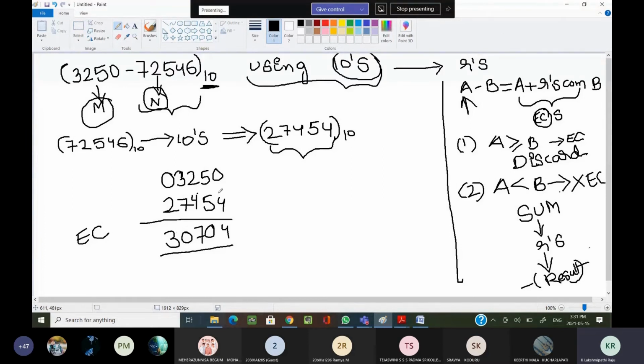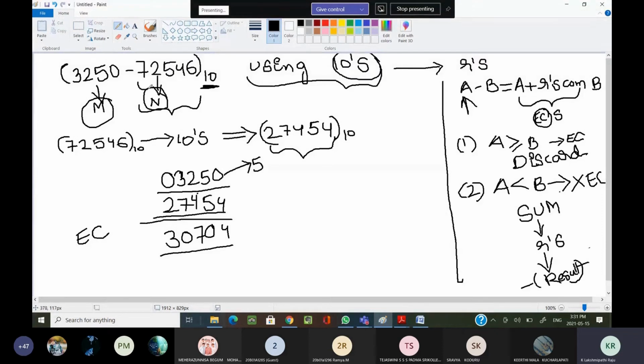Why? Because if you observe the number of digits present in the minuend as well as in the subtrahend, the subtrahend has 5 digits. Actually in the problem he is giving 4 digits only, but we can append a 0 at the leftmost side.